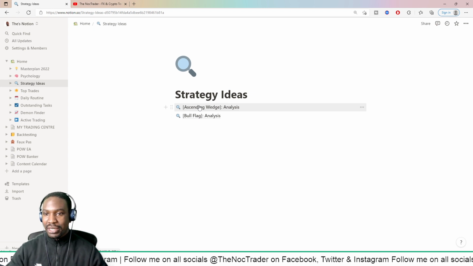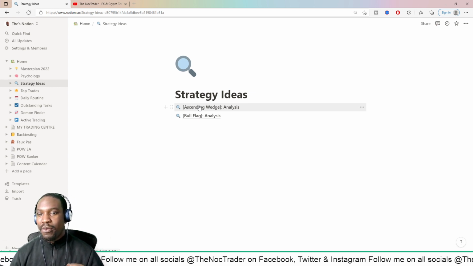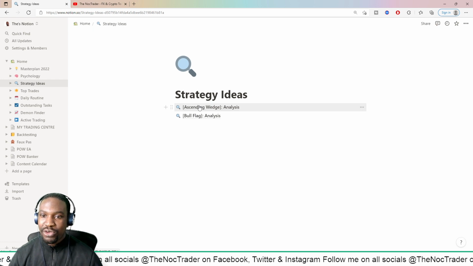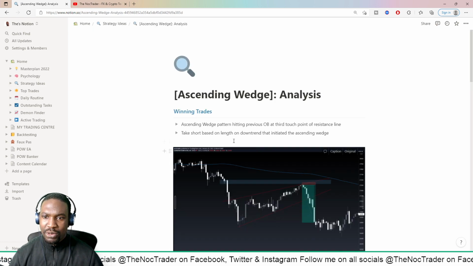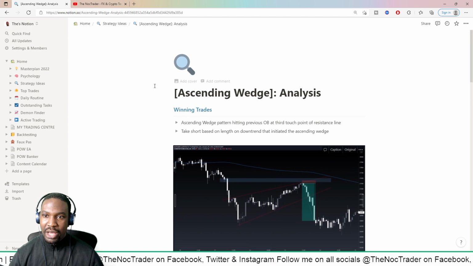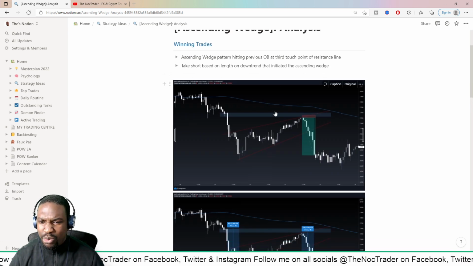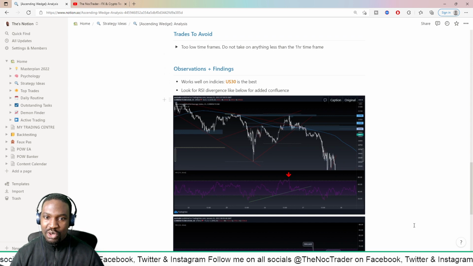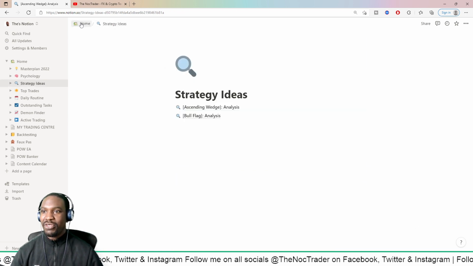But here's this folder is where I create strategies that I think will work, and then I backtest them to see how useful they are. With the ascending wedge one, for example, I outline which ones are the winning trades, some examples, and how to use it, how to avoid it, all that type of stuff. I've made a video about it anyway.